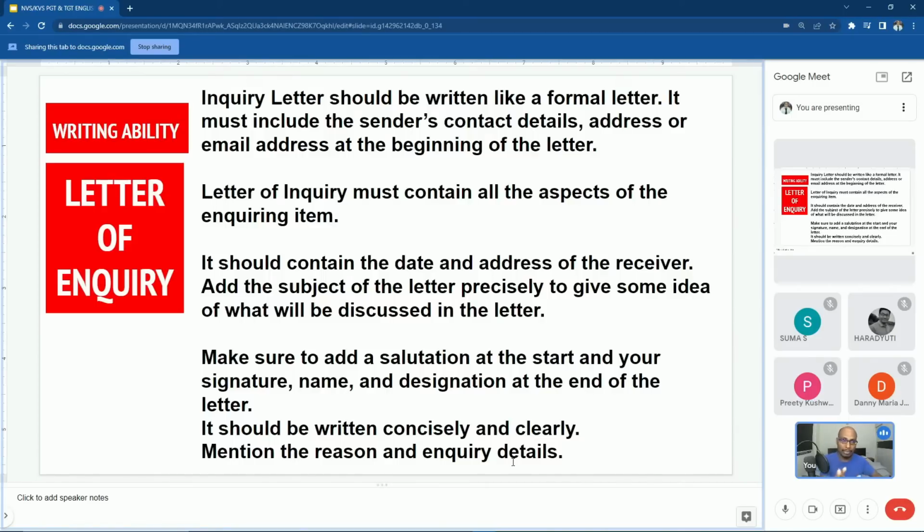Okay, so remember these things, only important in examination. They'll ask you, when you want to write a letter to the principal to get the details about a course, what type of letter are you going to write? First one, letter of inquiry. Second one, letter of complaint. Third one, letter to editor. Fourth one, all the above letters. Which one is the correct option, Danny?